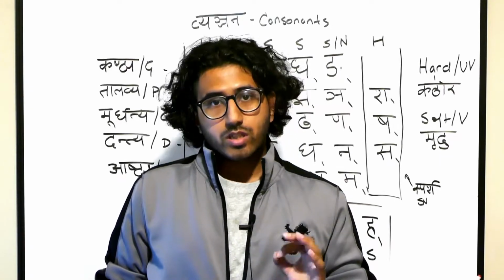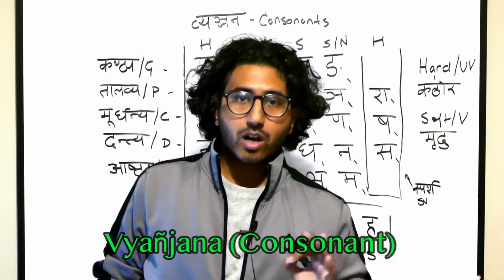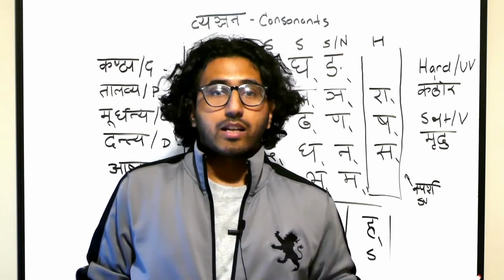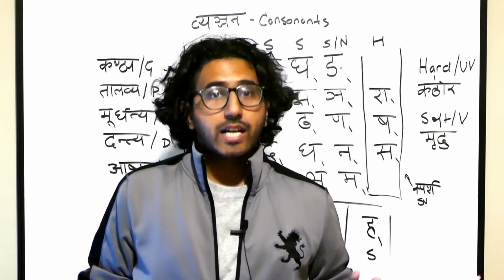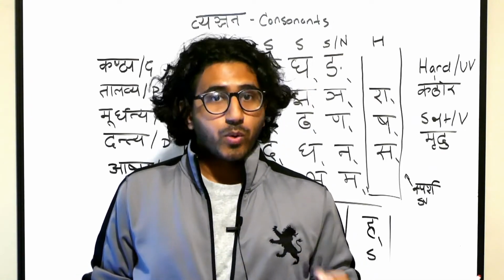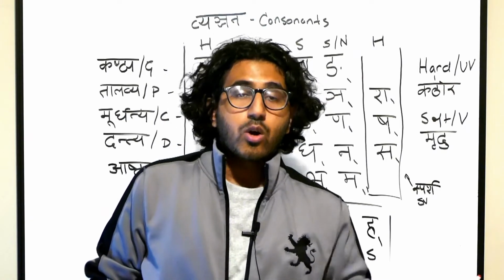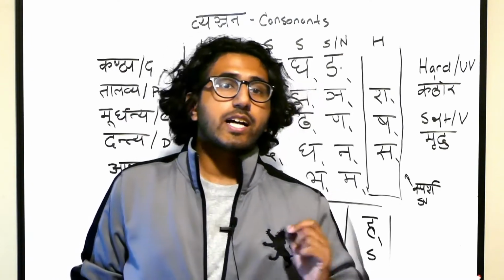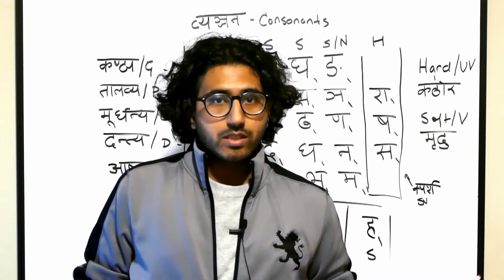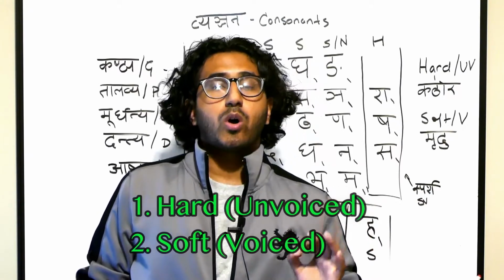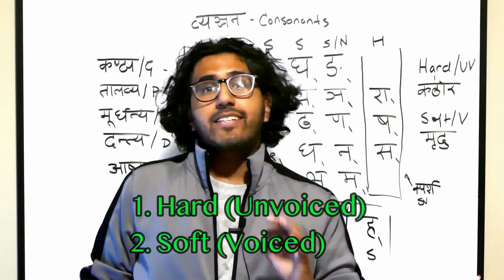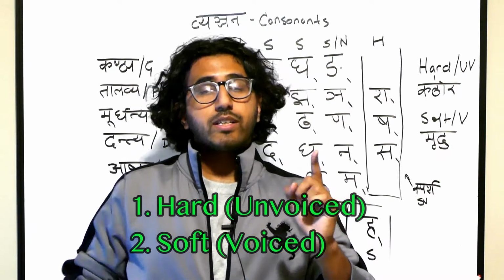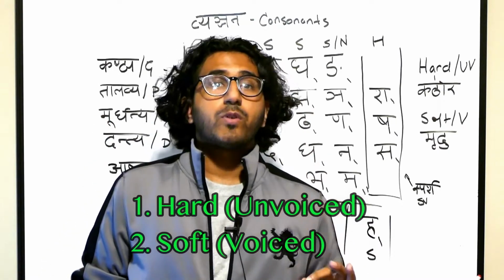In this video, we are going to talk about a certain classification of consonants, the Vyanjana. Now, the Sanskrit language, the Varnamala, the alphabet, has many classifications. These classifications are important for the purposes of pronunciation or identification when it comes to sandhi, the combination and breaking down of words. This classification has two divisions: hard consonants, also called unvoiced consonants, and soft consonants, also called voiced consonants. So, hard and soft, or unvoiced and voiced.